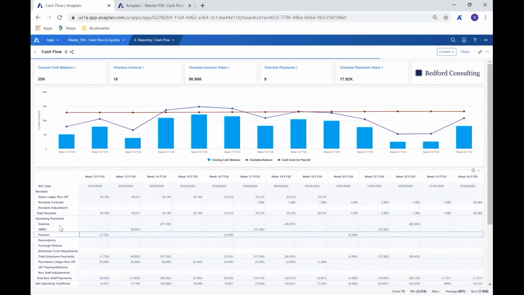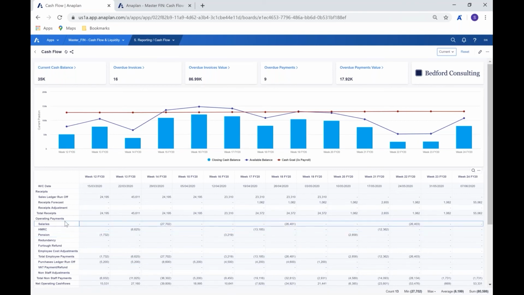In terms of the salaries, we will come to in just a moment. And in terms of the sales ledger runoff and the purchases ledger runoff, we've seen those in relation to those forecasts.